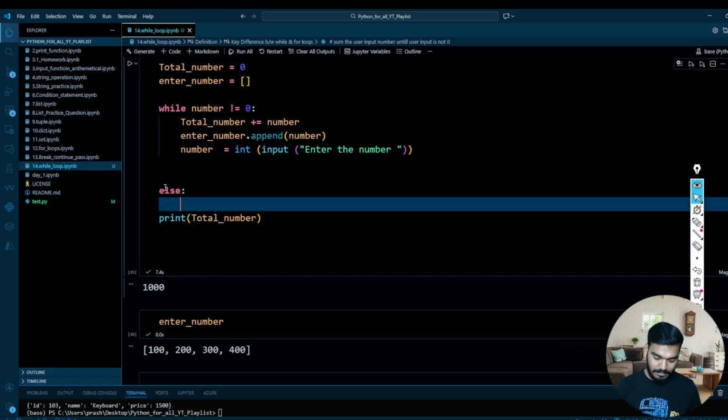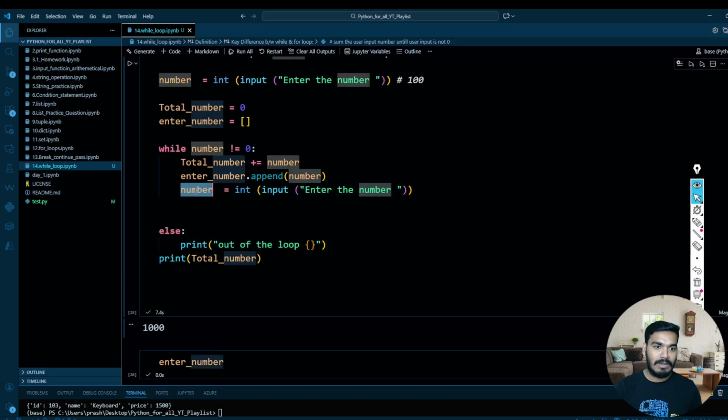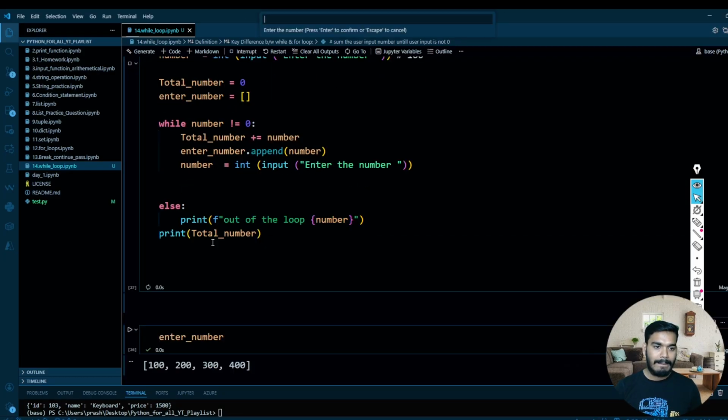Else, print out of the loop. Out of the loop. And if you want, let's try to print the number. But this number, I don't know if it is going to execute over here or not, because it works as a local variable over here, but I think it should execute.